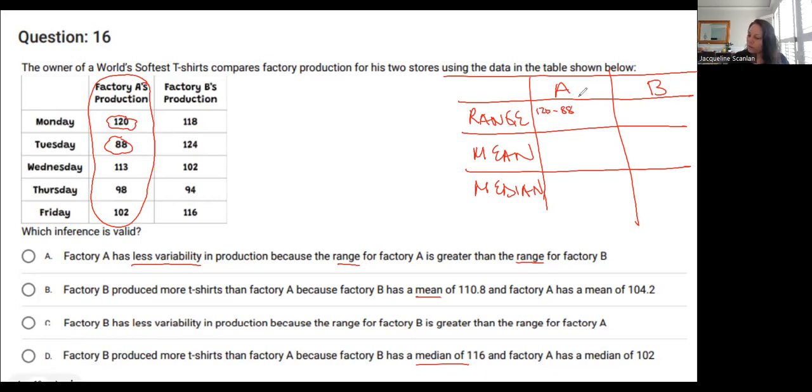Just checking to see if I've already done this question. I did not. Okay, so I have to do the math there. 120 minus 88. I get 32. So the range is 32 for group A. For group B, the biggest number here is 124. The smallest is 94. So 124 minus 94 is 30.